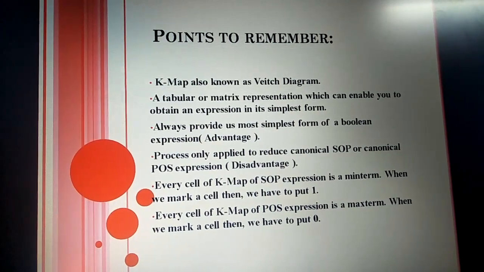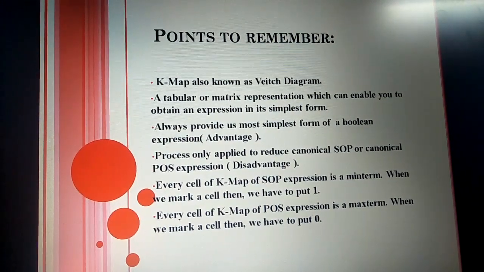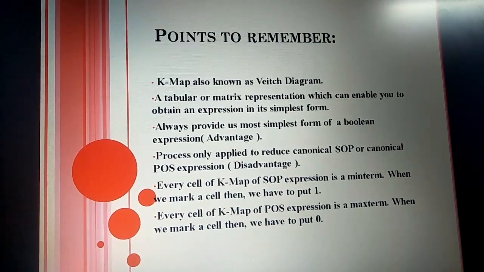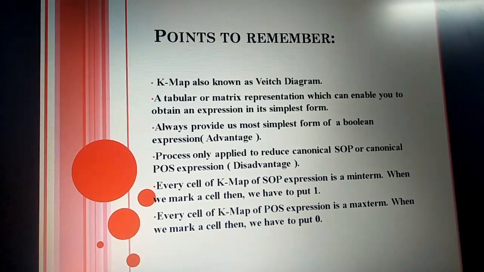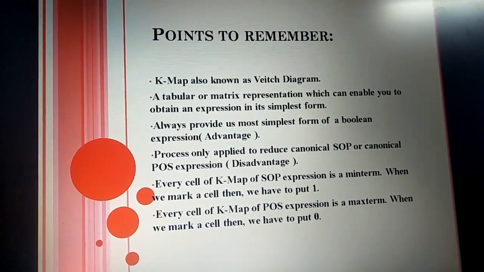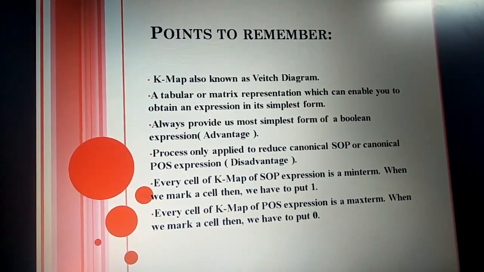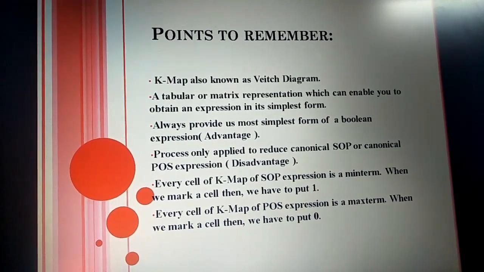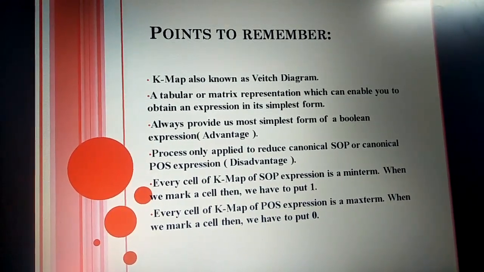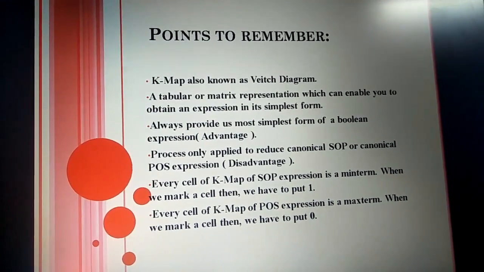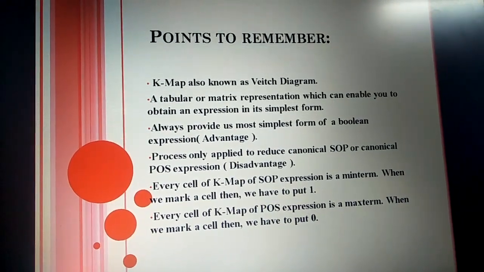The next point, the process is only applied by using canonical SOP or canonical POS. It is the biggest disadvantage a K-map has, because we are not supposed to apply it directly on SOP and POS. Firstly, we have to convert SOP into canonical SOP or POS into canonical POS. Then we are supposed to apply K-map.